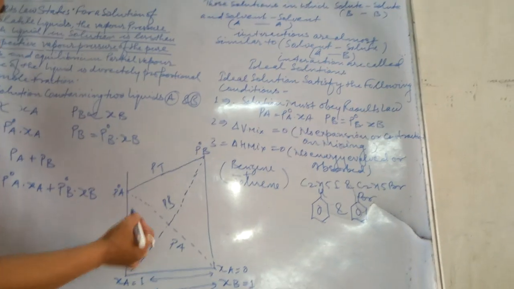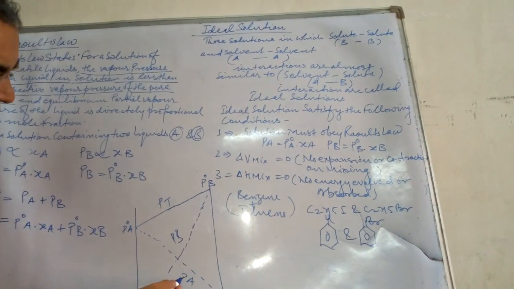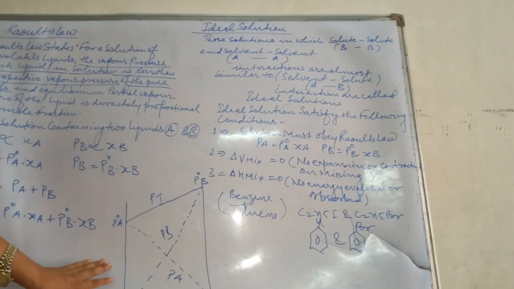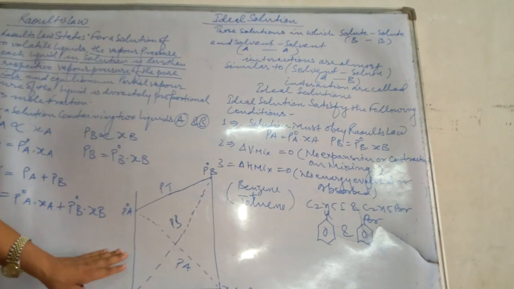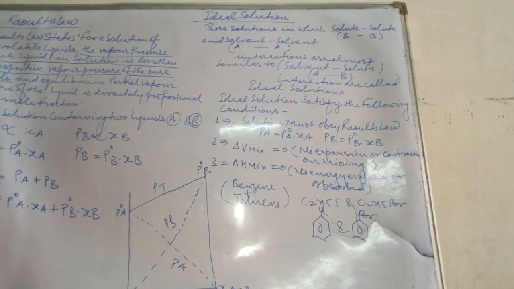When they get mixed and attain equilibrium, the situation goes up to this one, PA, and this is PB. Such a type of diagram should be given for an ideal solution. Let me discuss this ideal solution.